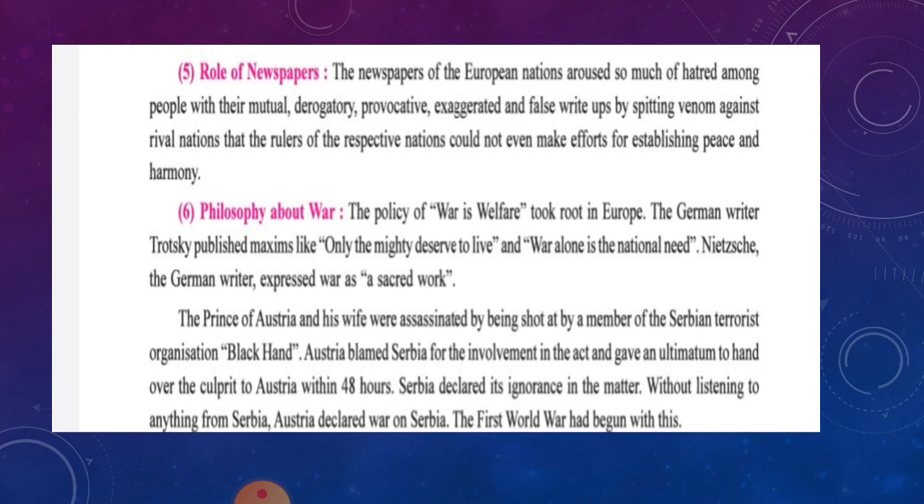They said you have to hand over the culprits to Austria within 48 hours. Serbia declared its ignorance in the matter. Without listening to anything from Serbia, Austria declared war on Serbia. And in this way, the First World War began.